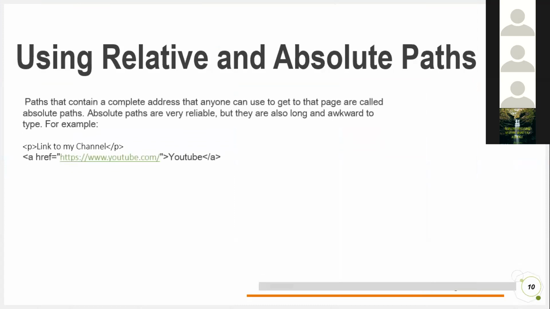Okay, so now we're going to another big topic. This is a very big one. This is what we are doing: paths. So what are paths? You want to connect something, right? You have a YouTube channel, and when someone comes to your website, if they click one button, you want them to automatically go to your YouTube channel. So how do you do that?